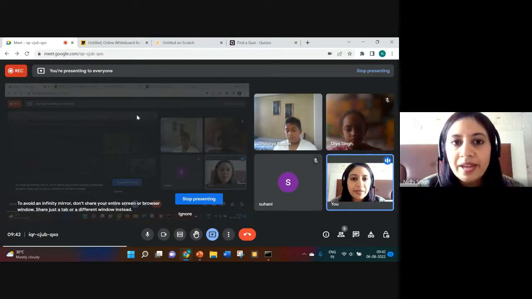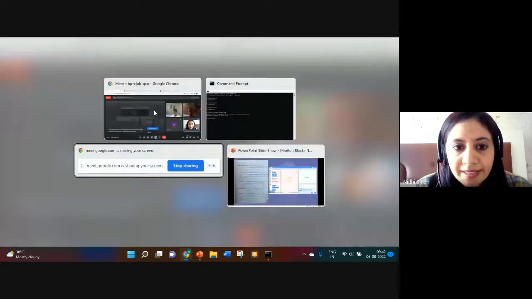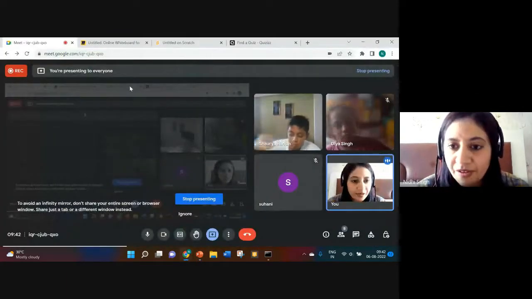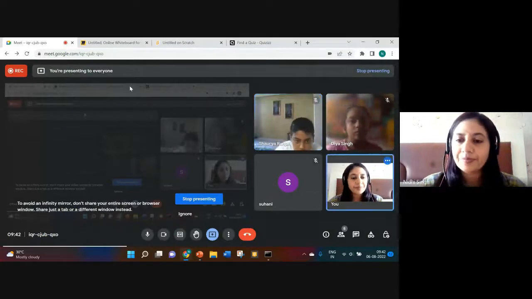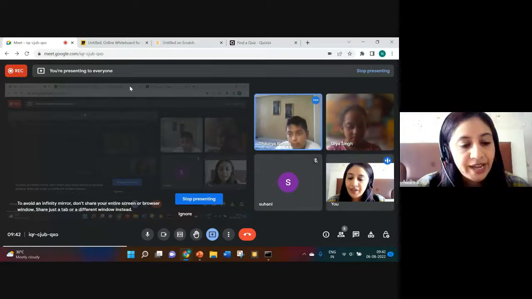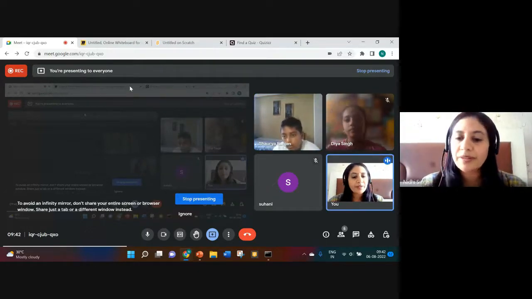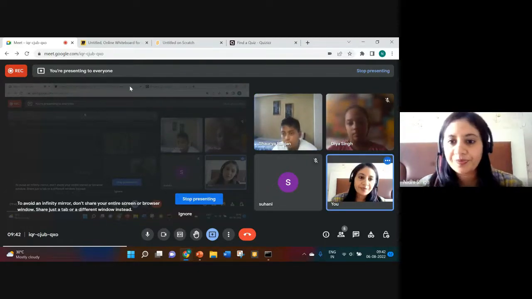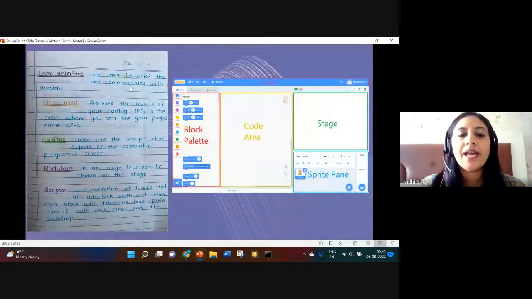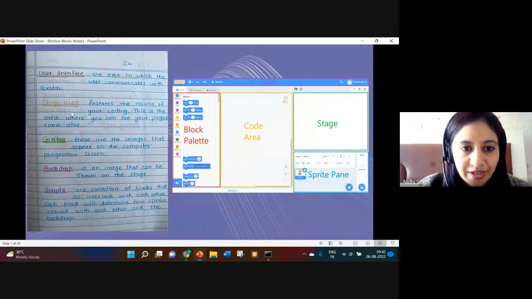So user interface means the area in which the user communicates with Scratch. So Scratch has a GUI interface. Clear? Till now everything is clear? If any doubt is there, students, you can ask me anytime. Then only we'll move forward. Alright.